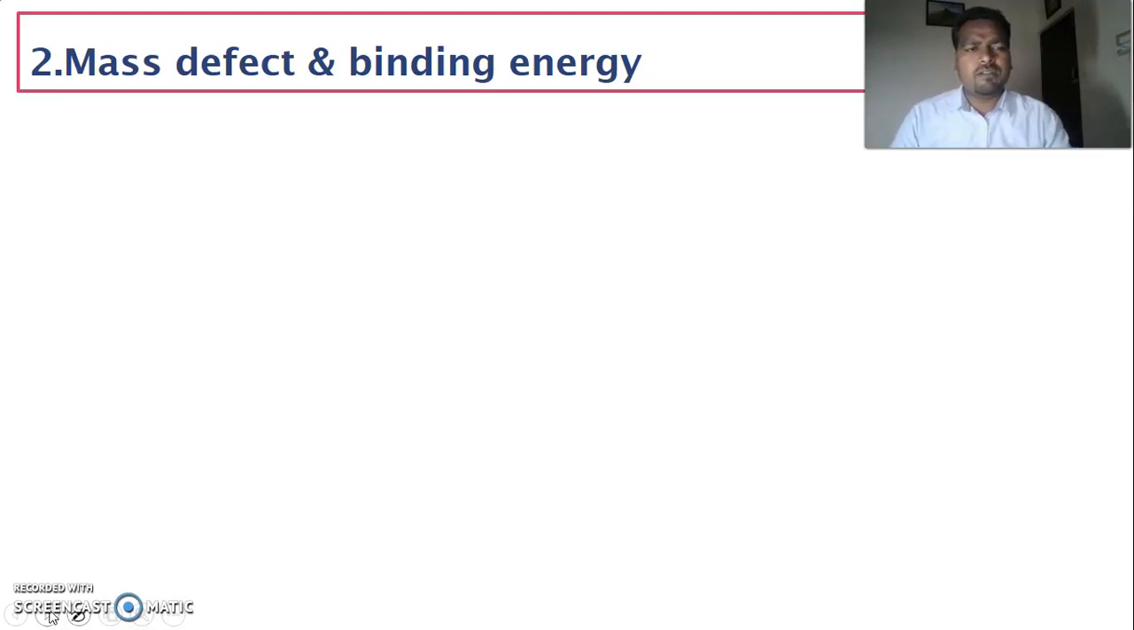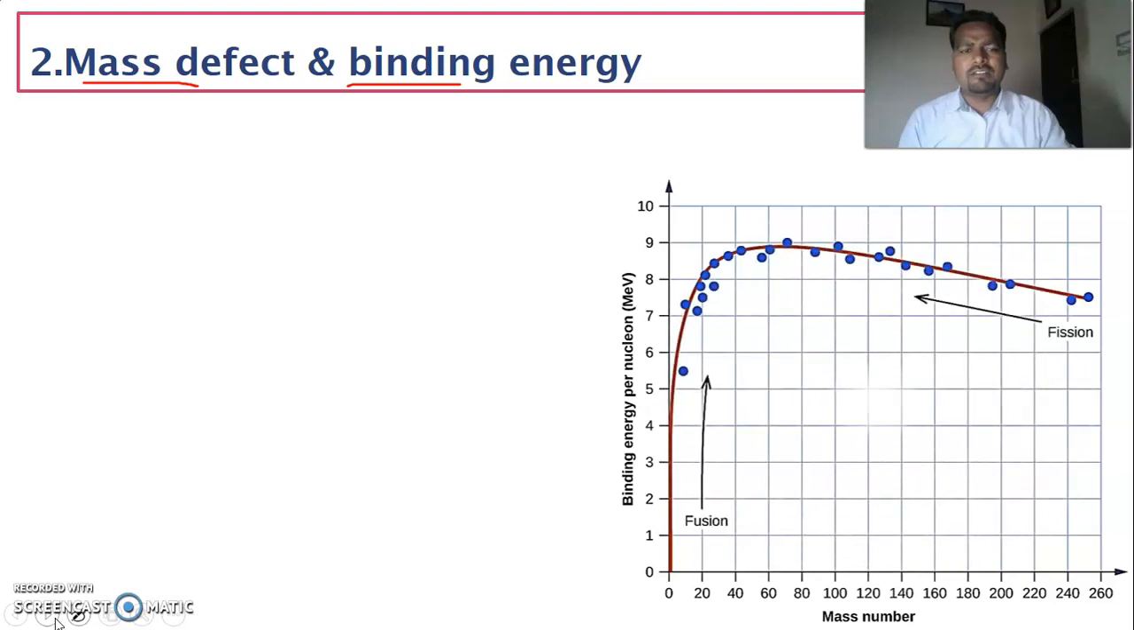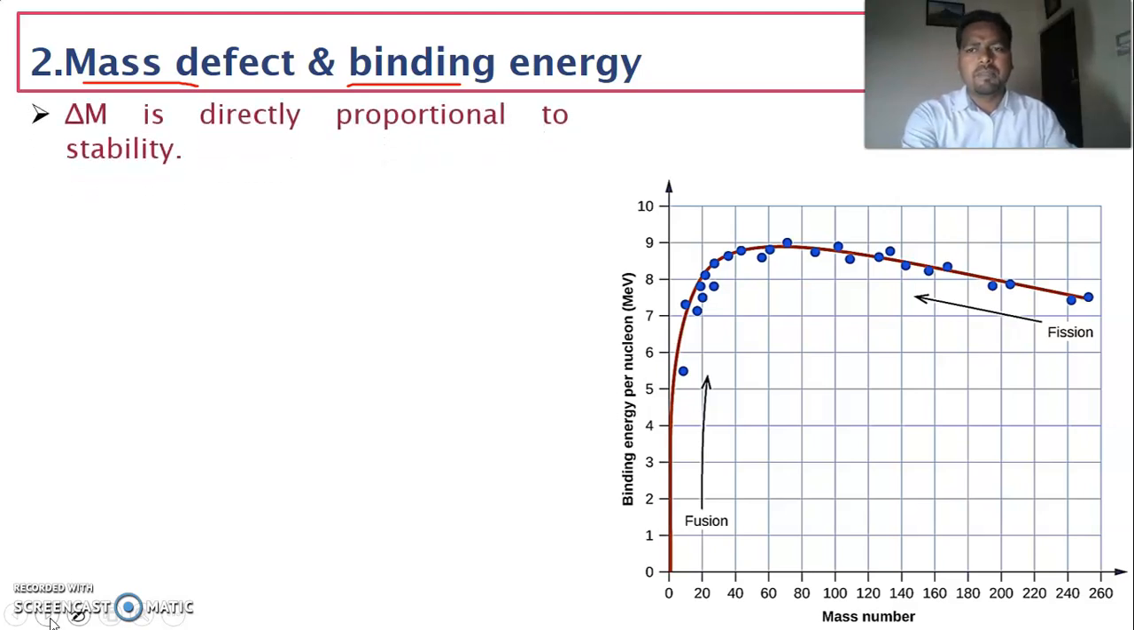The next important factor affecting the stability of a nucleus is mass defect and binding energy. So we know the mathematical expression for this mass defect and binding energy. We know that this mass defect delta m is directly proportional to stability. That is, the more energy is released, the more stable the nucleus will be.